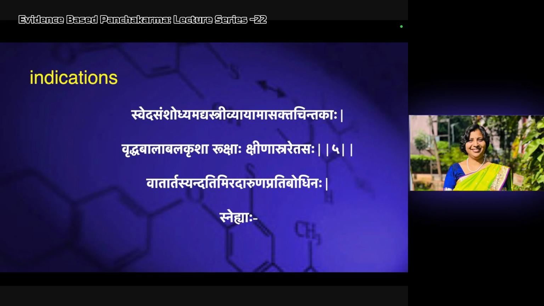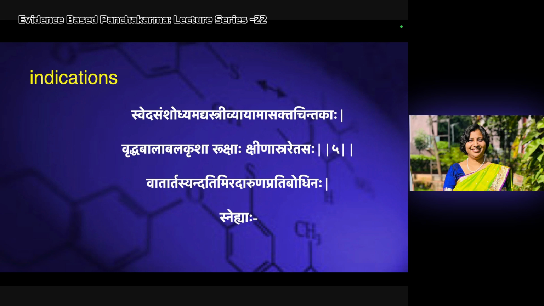Chintakaha, those who are taking stress, like IT workers or office workers who are under stress from senior authority. So that is the Chintakaha. Or some persons think more, so that is the Chintakaha. Vruddha, Bala, Abala: Vruddha are old age people, Bala are children, Abala are those who are having less bala or strength.